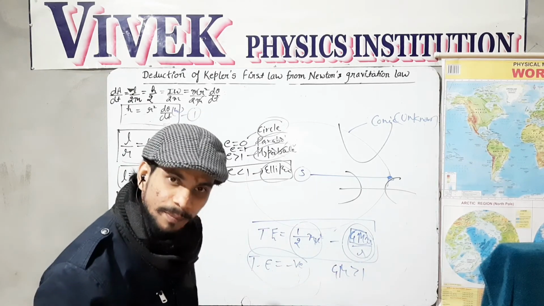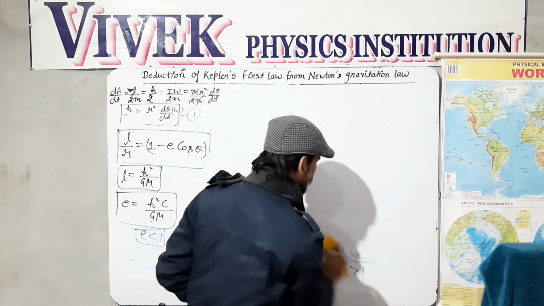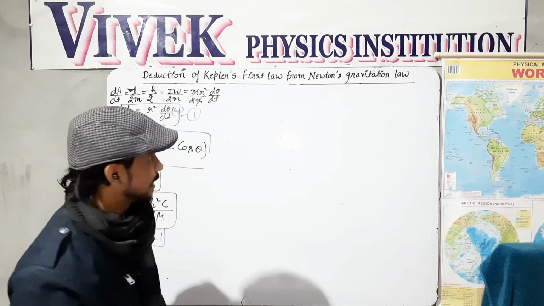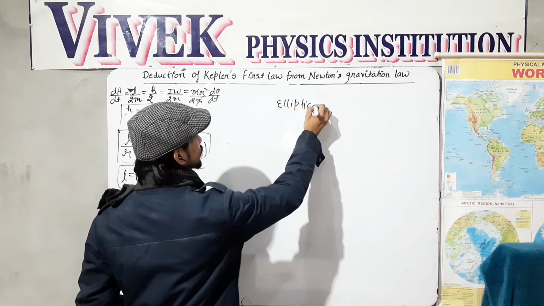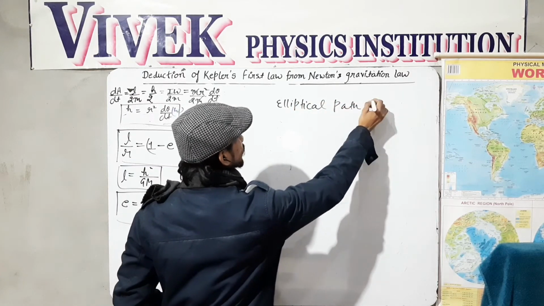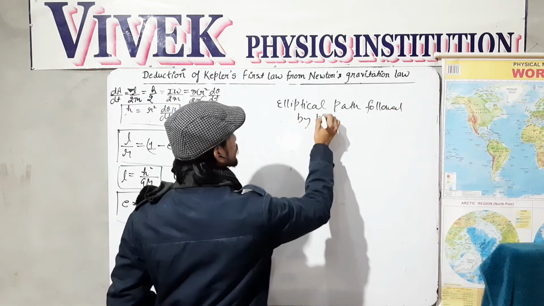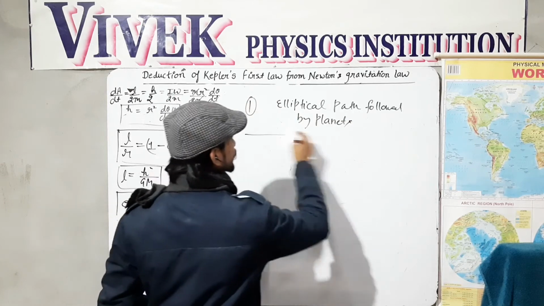So up till now we have proved that the path over which all the planets are moving is an ellipse. So that is the elliptical path followed by planets. We have derived this factor.